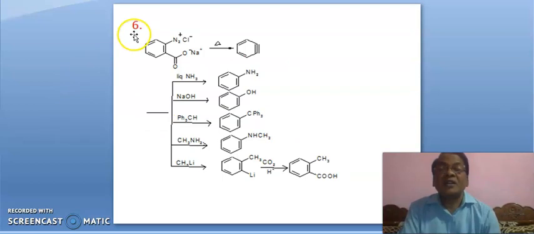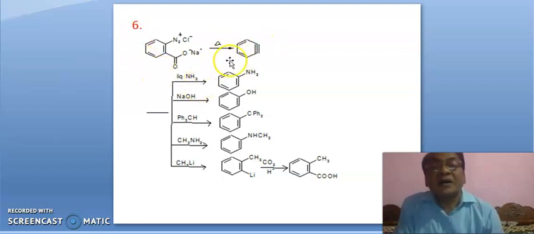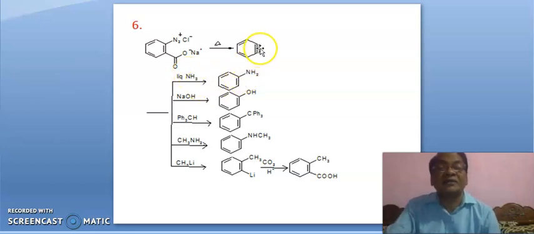Okay. Number 6. This is carboxylate and this is diazo group. These two are removed, leading to benzyne. And this reaction is very important, friends, number 6. If the solvent is liquid ammonia, aniline is formed. The lone pair on the nitrogen atom of ammonia will attack either here or here. If sodium hydroxide solution is there, OH will come here. Hydroxide ion will attack either here or here.